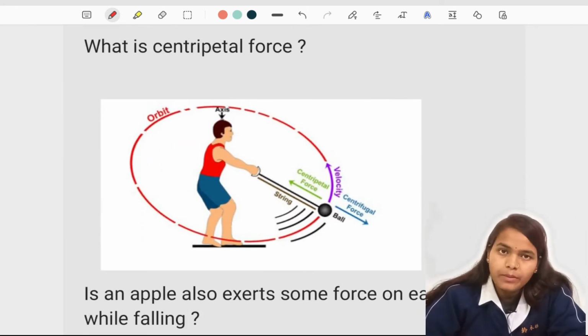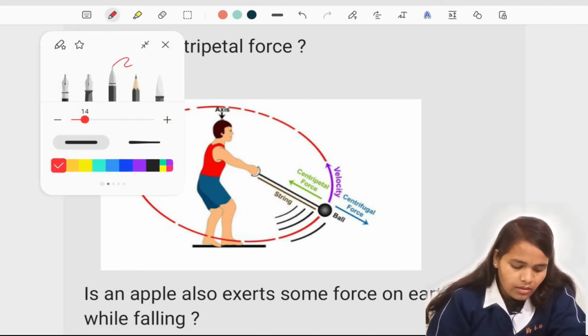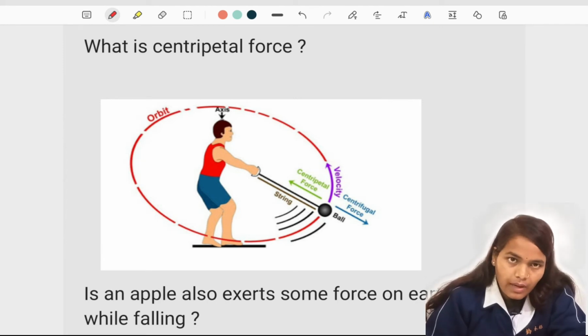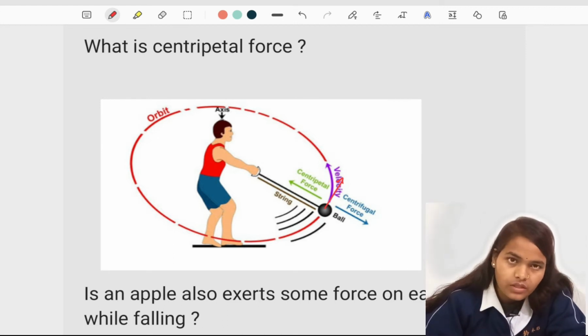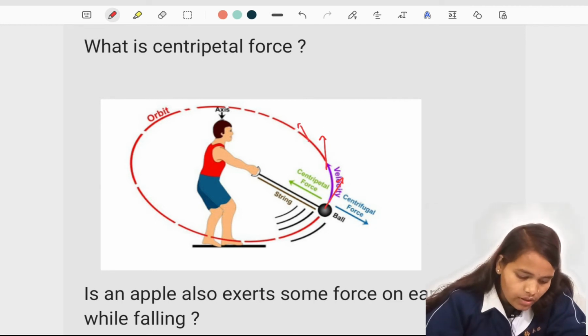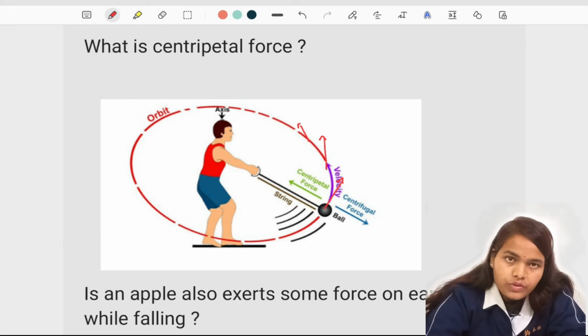So what does this centripetal force mean? As you can see here, a ball is revolving around a circular path, and if an object is revolving in a circular path, at every point of time there is a change in direction of this object. With the change of direction, it causes a change of velocity at every point, and the change of velocity is known as acceleration, as we have learned in the previous chapter, that is, in motion. So here the object moves with an acceleration and a change in direction at every point.